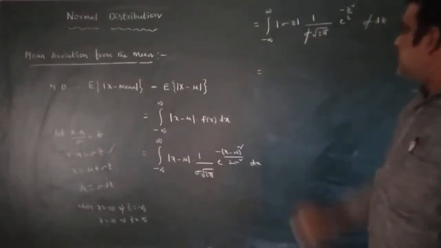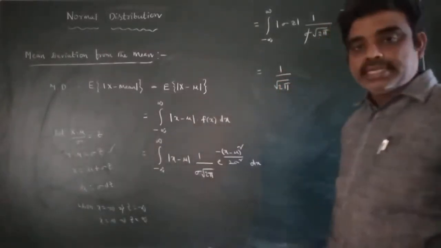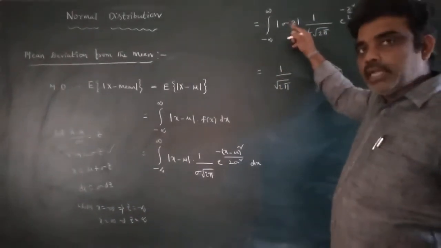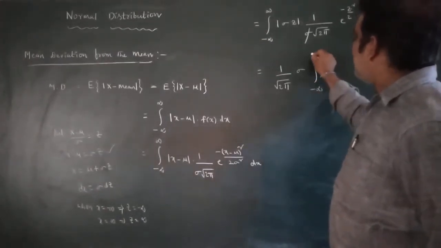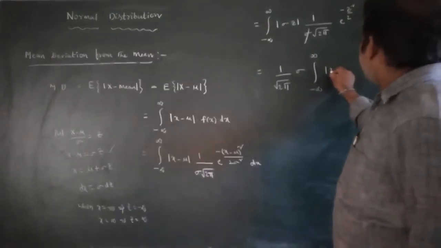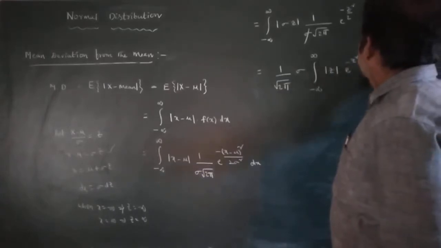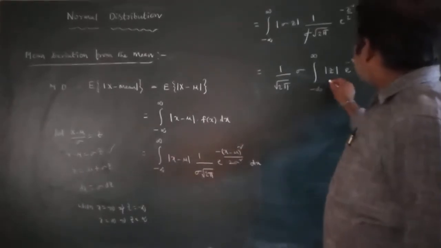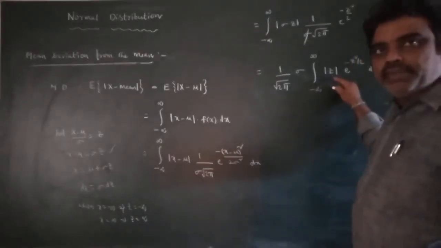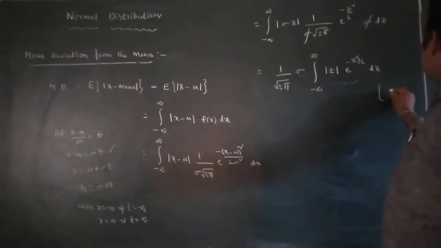So, sigma gets cancelled. So, 1 by root 2 pi is constant; take it outside. The remaining integrand is integral minus infinity to infinity of mod z into e power minus z square by 2 dz. Because mod z is an even function and e power minus z square by 2 is even, clearly the integrand is an even function.